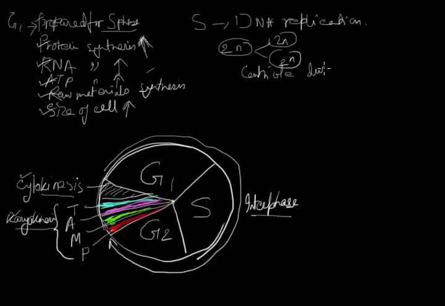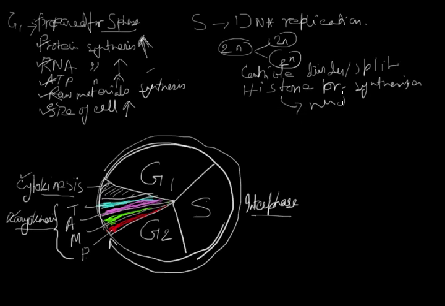Centriole divides or splits. So division of centriole takes place, but only in animals. And histone protein is also synthesized. The important thing is that histone protein is required for the formation of nucleosome.